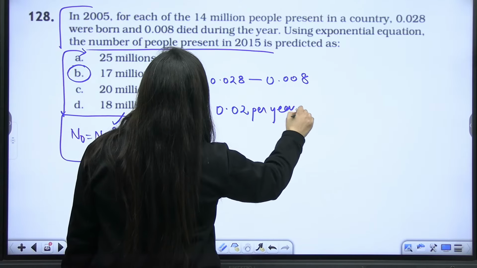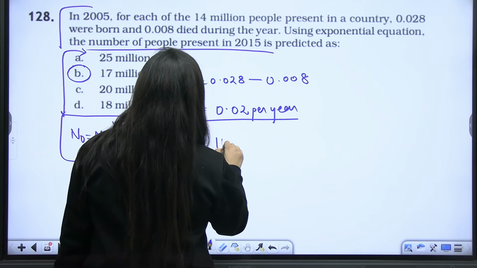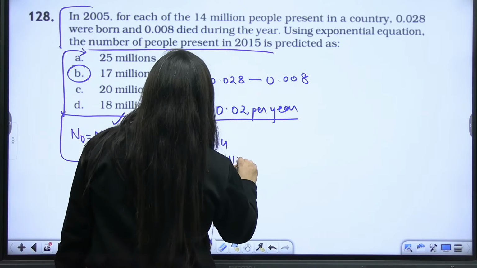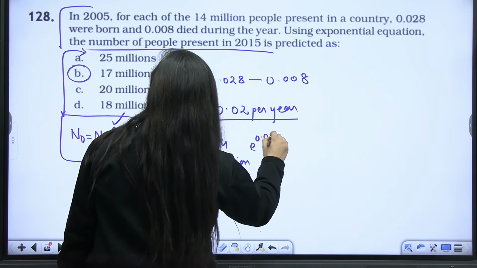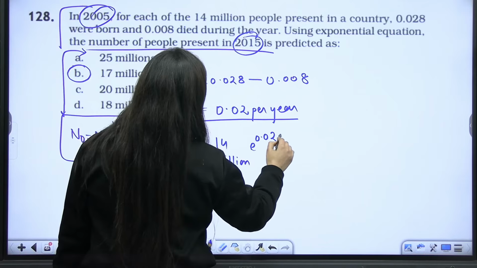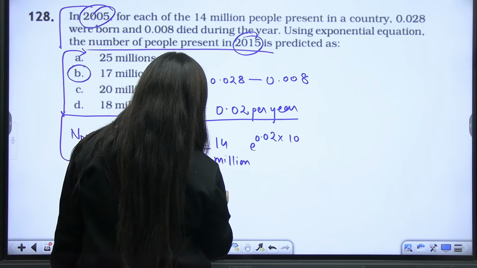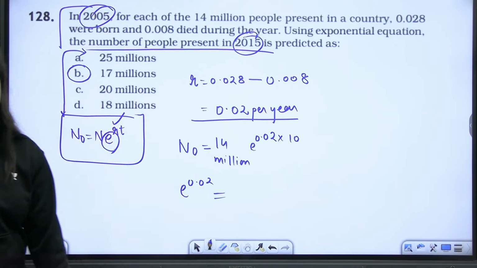Am I right? Then N naught, you already know, 14 million. Okay? e raised to the power 0.02 times the time, 2005 to 2015, means 10 years. They're talking about 10 years. So we need to know the exponential of this value.